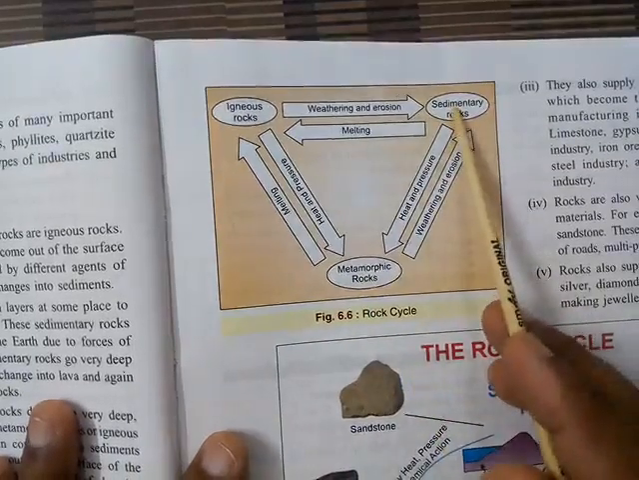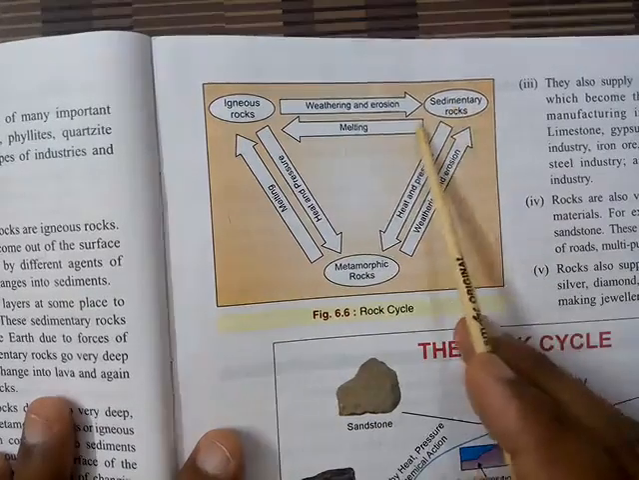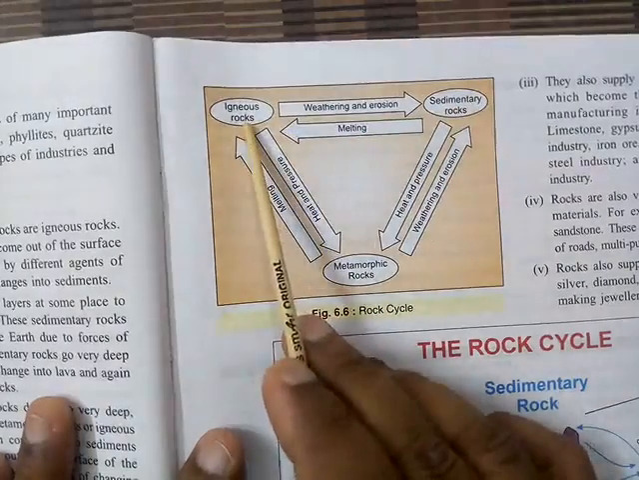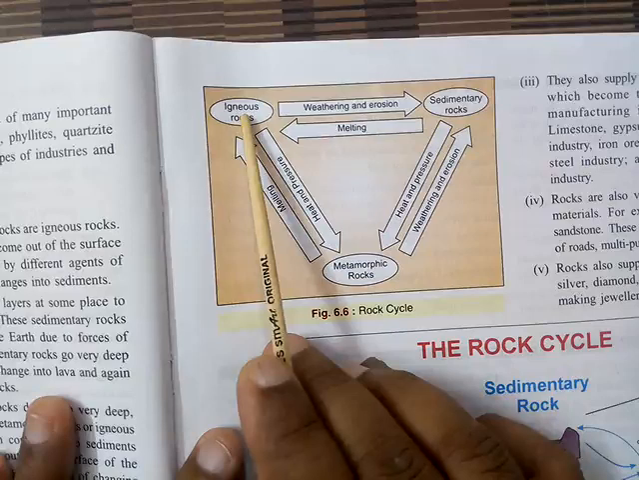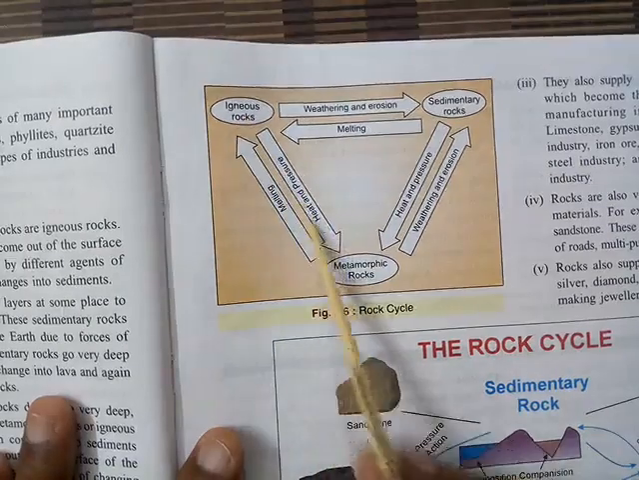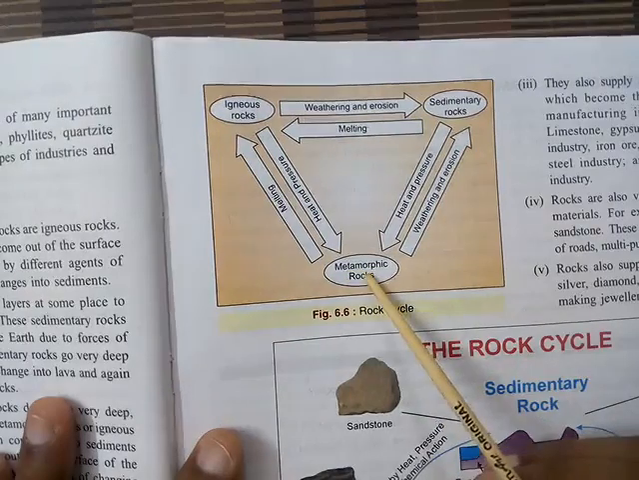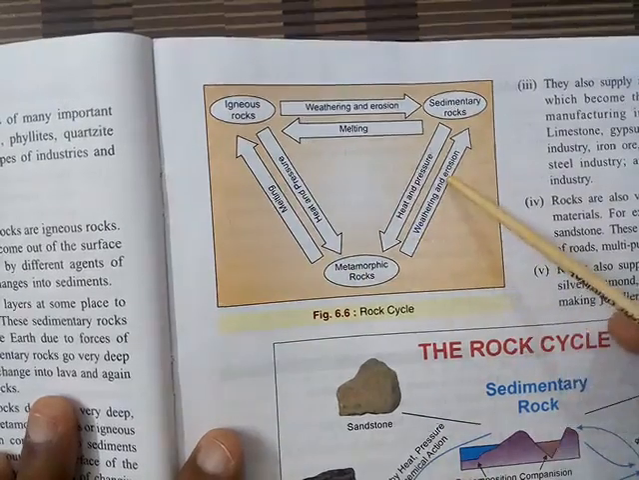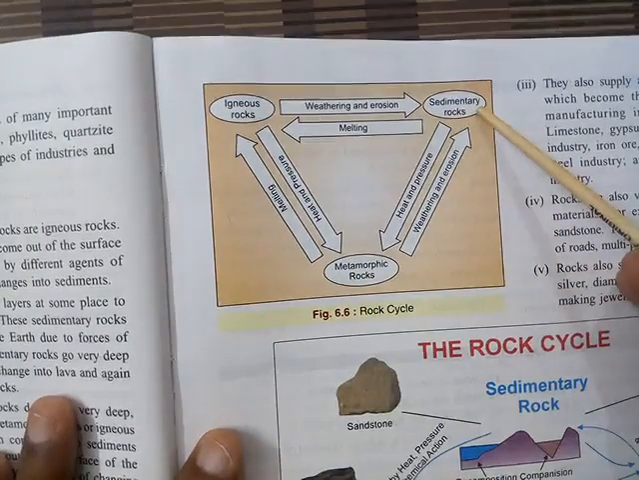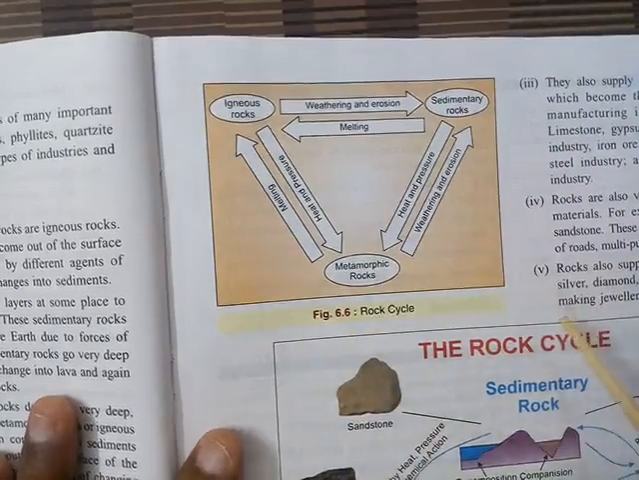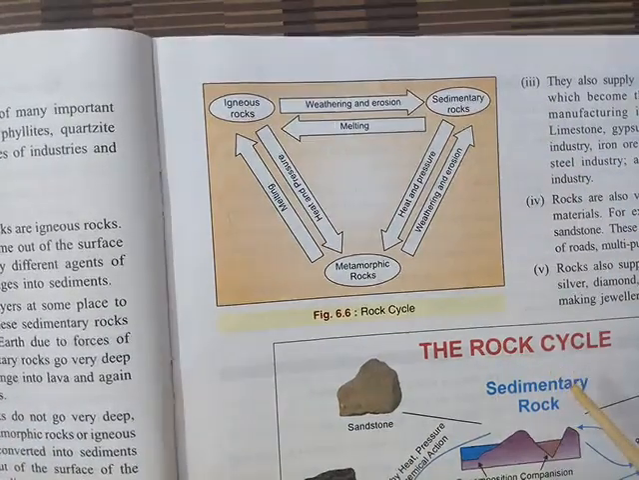When sedimentary rocks go through the process of melting, they change into igneous rocks. When igneous rocks go through the process of intense heat and pressure, they change into metamorphic rock. And again, when metamorphic rock goes through the process of weathering and erosion, it changes into sedimentary rock. Now this activity doesn't take place in a short period of time.